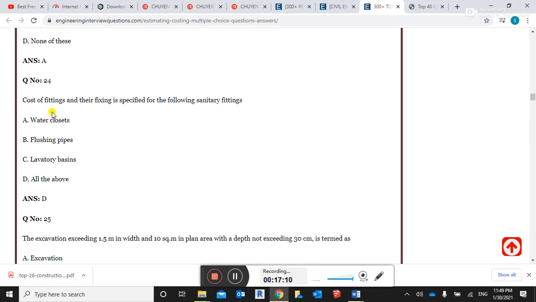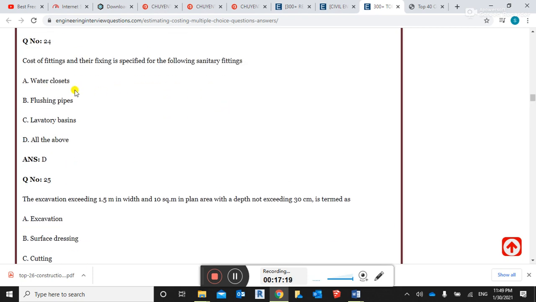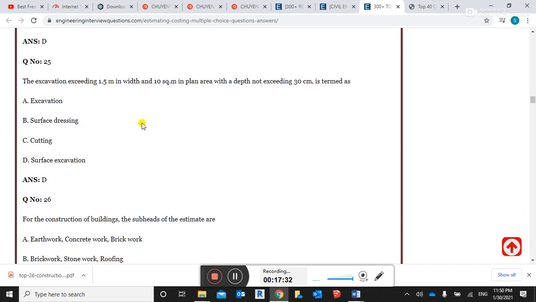Cost of fitting and gear fixing is specified for the following sanitary fittings. The right answer is all of the above: water closet, flushing pipes, lavatory basin. This is a very simple and logic question. The excavation exceeding 1.5 meter in width and 10 square meter in plan area, for depth not exceeding 30 centimeter, is determined as surface excavation, guys. Surface excavation is the right answer.